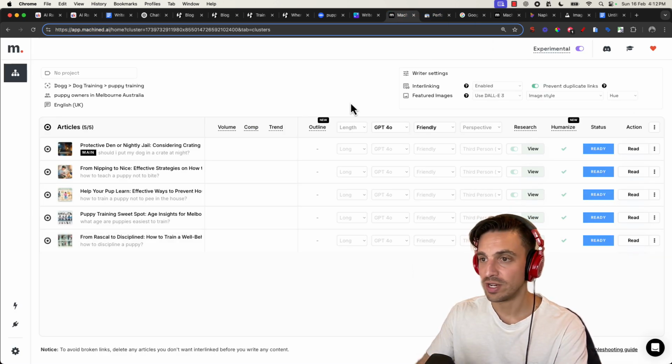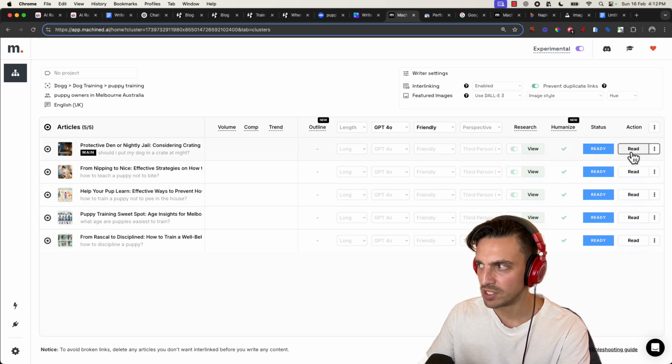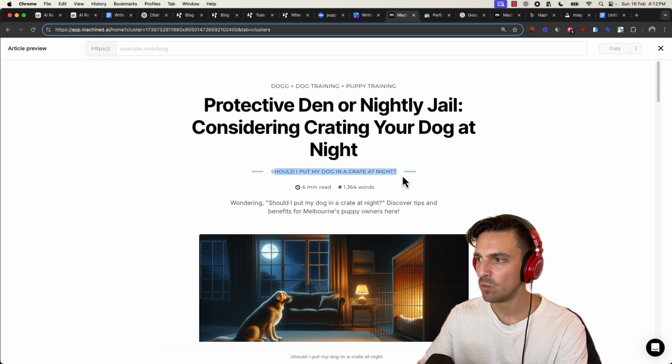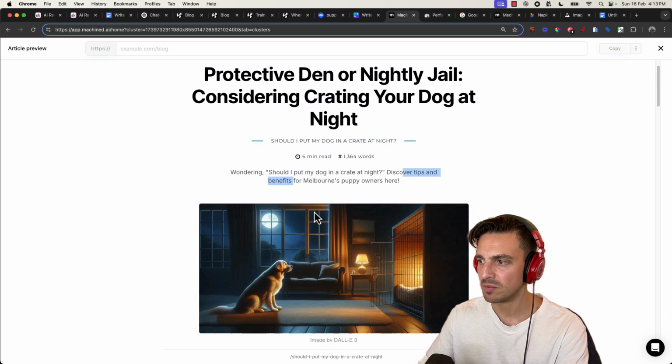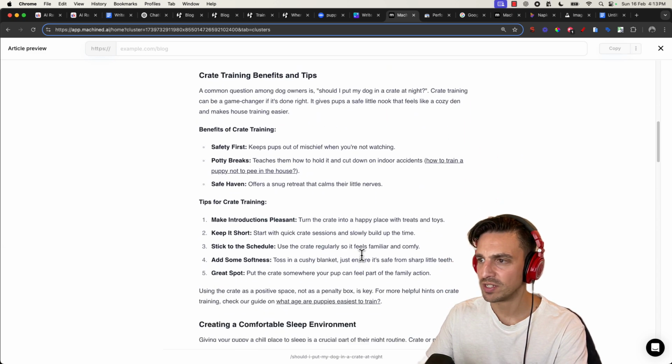Now you can see that it's written all of the 5 blogs, which took about a minute and a half to 2 minutes. I'm going to read the blog post to see what it looks like by clicking the read button. I can see the title, the keyword that we are targeting, the meta description, and a nice generated AI image to go along with it. I can read the blog post and see that I'm happy with it.